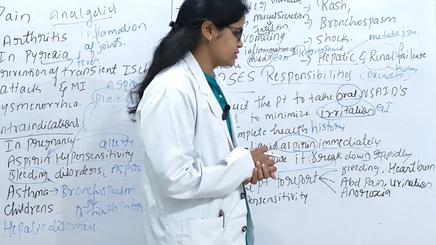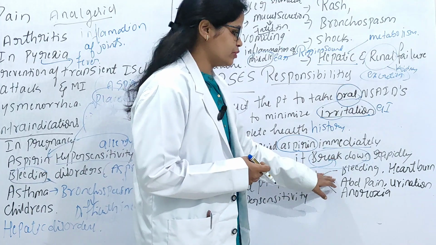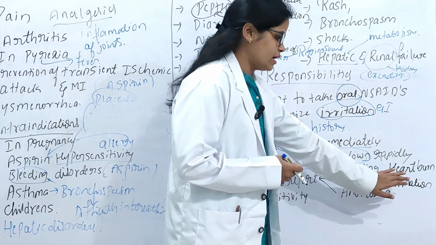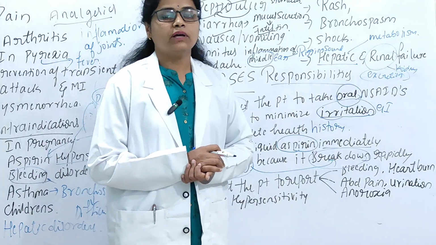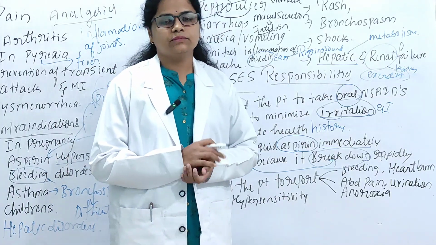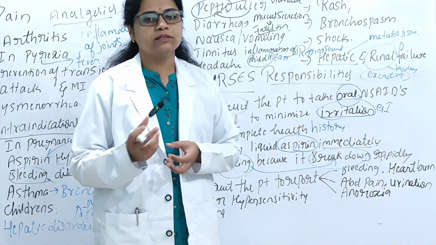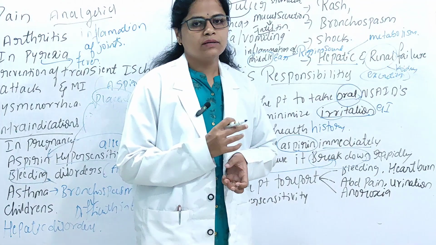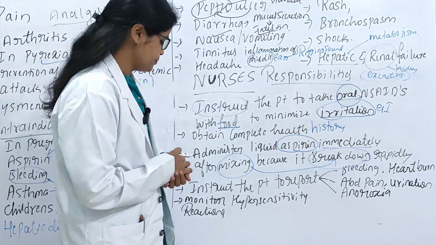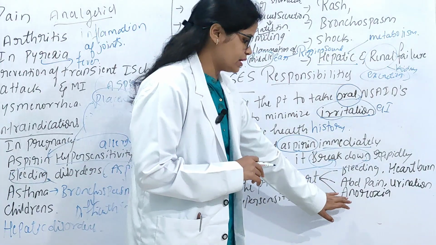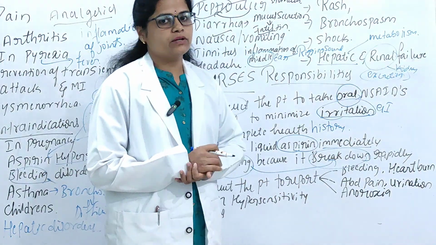Because the GI irritation may increase, and also abdominal discomfort or abdominal pain and urination. Especially in urination, sometimes the patient may have hematuria or painful or burning micturition. You should ask for the complete history from the patients after the administration. And also sometimes the patient may have anorexia or less intake of food.